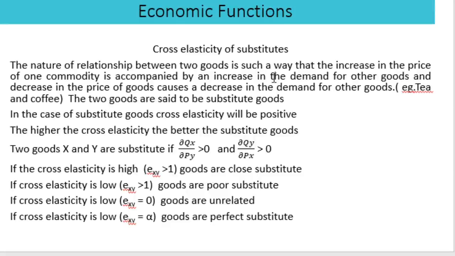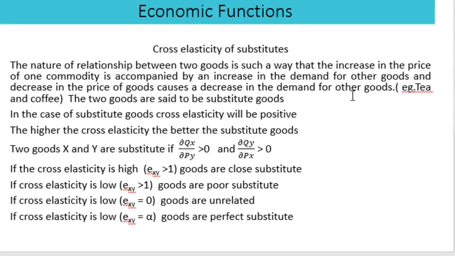The gross elasticity of substitute goods is given here. The nature of relationship between two goods in such a way that the increase in the price of one commodity is accompanied by an increase in the demand for another good, and a decrease in the price of one good causes a decrease in the demand for other goods, are termed as substitute goods. Here, tea and coffee are substitute goods. That is, we can substitute tea for coffee if there are changes in price.